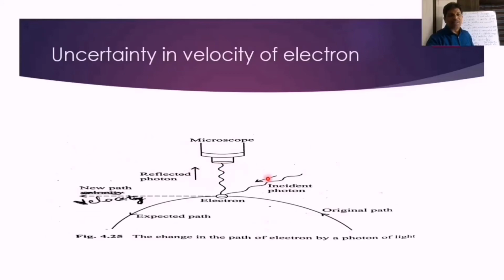So why is there a decrease in energy of this incident photon? Because some amount of energy is absorbed by this electron and the trajectory of electron has been changed. That means what now? According to Bohr's concept, there is exact trajectory to the path of electron. But according to Heisenberg concept, there is no particular trajectory to the electron. There is no particular, well-defined path for the electron according to Heisenberg's concept.